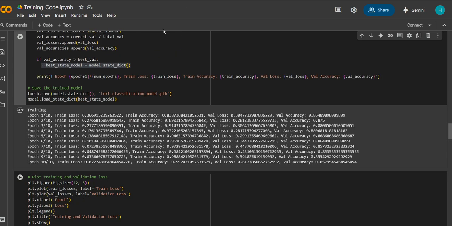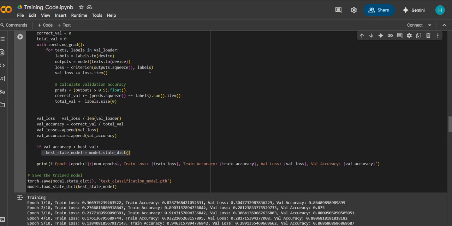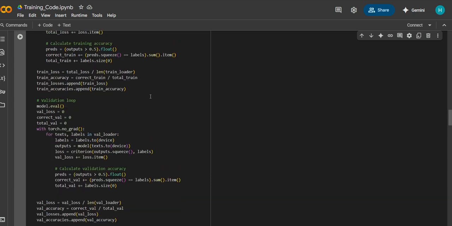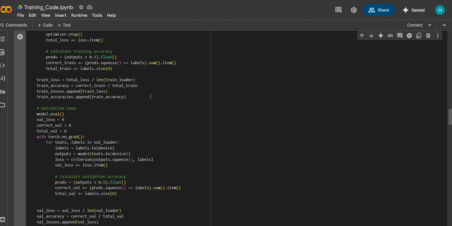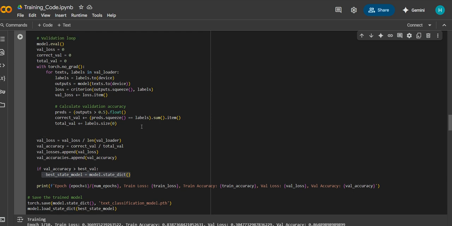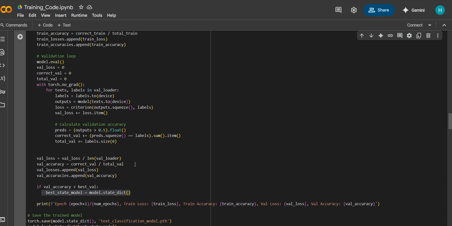In simple terms, the model is trained over multiple epochs, where in each epoch it learns from the training data, makes predictions, and updates its internal parameters like weights, biases, and other parameters in the LSTM. After every epoch, the model is validated to check how well it performs on unseen data.